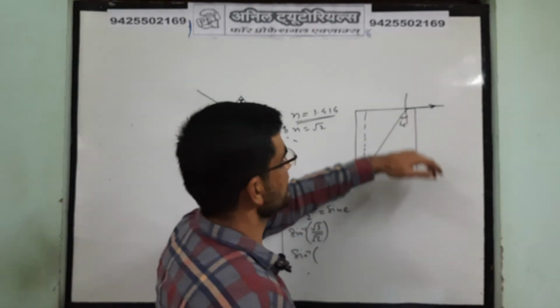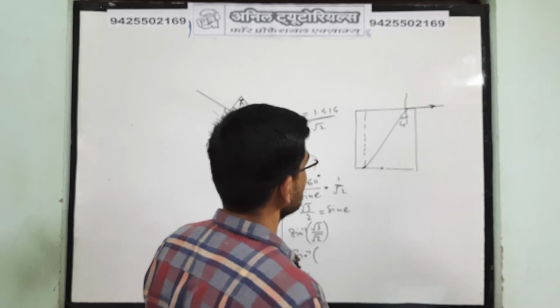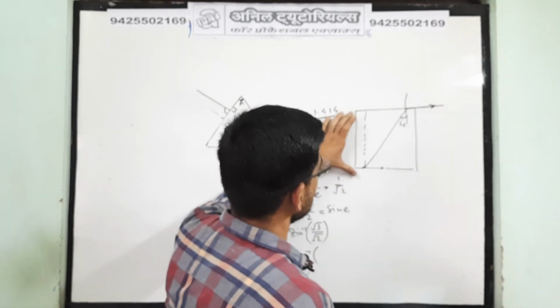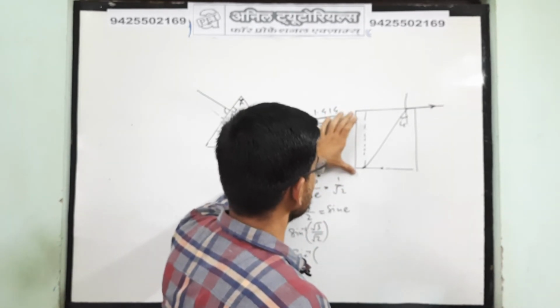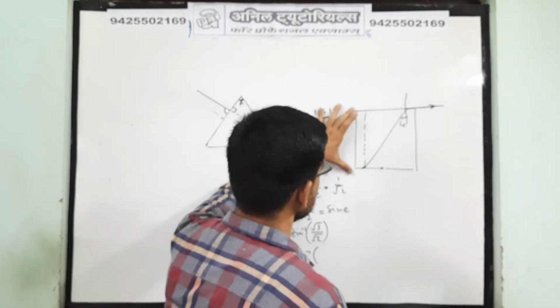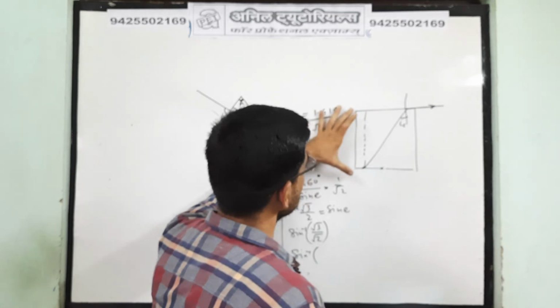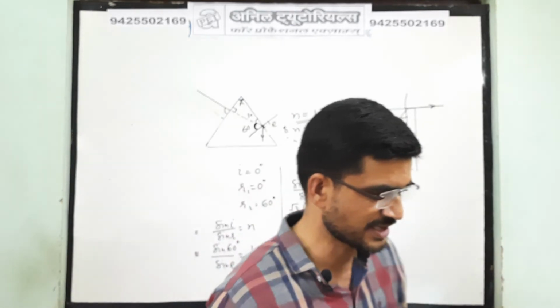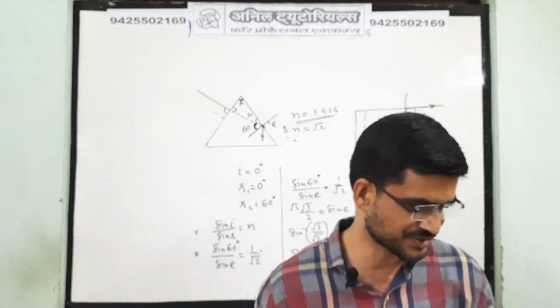Okay, then only it travels like this. So you have to find the speed. Okay, that you can find only if this depth is given. So here the depth is not given, so you will get a bonus mark for this. Okay, so there is a mistake in this question.